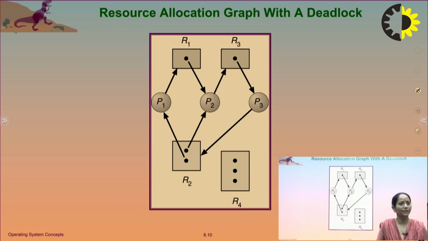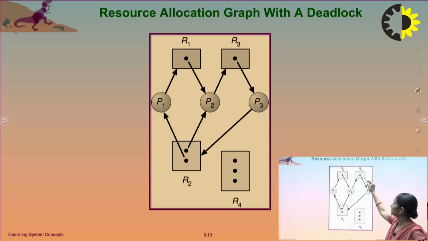We can take another example. If I say there is an edge from P3 to R2, is there a deadlock? We can check. Here, can any process complete its execution? Suppose process P1: P1 is holding the resource R2 and waiting for R1. P2 is holding two resources R2 and R1 and waiting for R3.